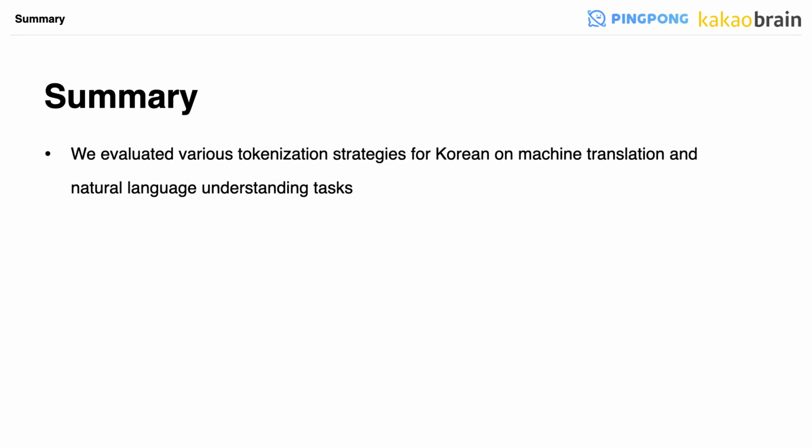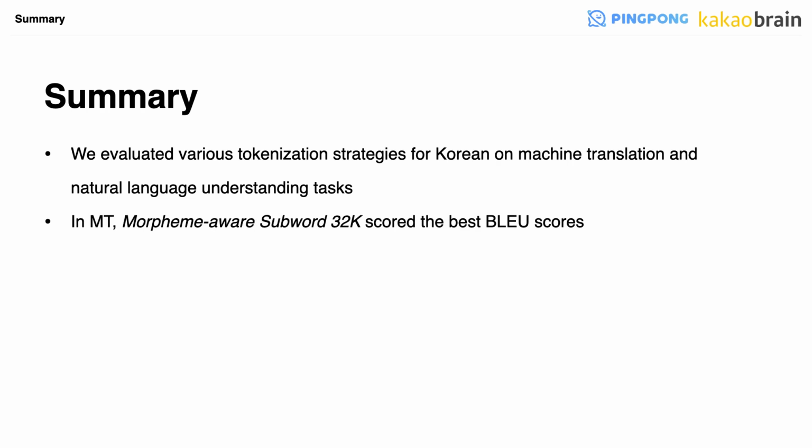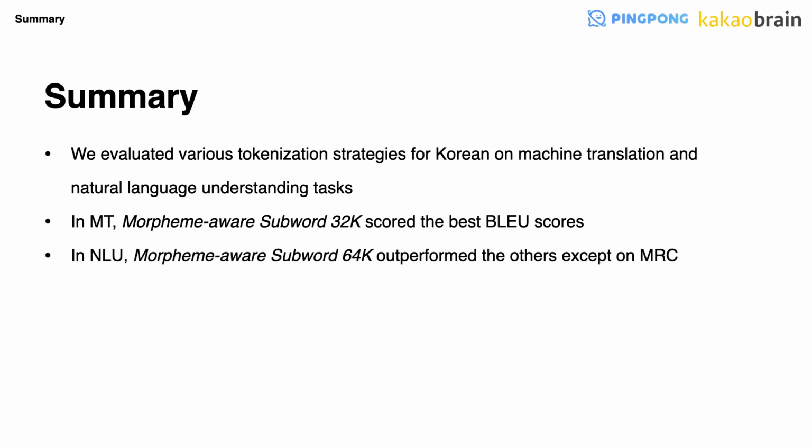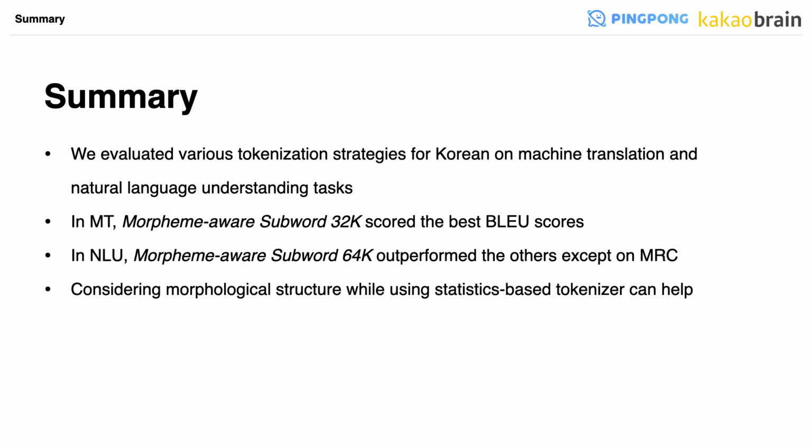So now I conclude the presentation here. We compared diverse tokenization schemes on two NLP tasks to answer the question raised: what is the best tokenization strategy for Korean NLP tasks? As a result, the morpheme over subword model with the vocab size of 32K performed the best in machine translation, and the same model with the vocab size of 64K performed the best in natural language understanding. It simultaneously appeared in both tasks that utilizing morphological structure when using the BPE tokenizer can help.